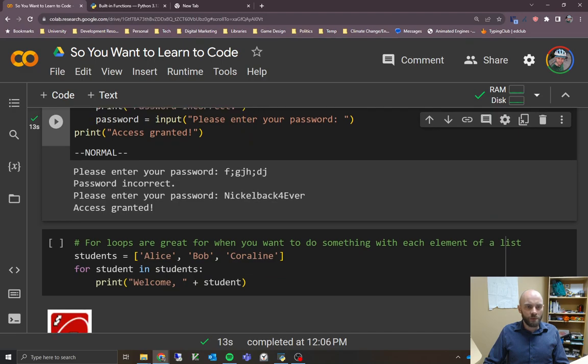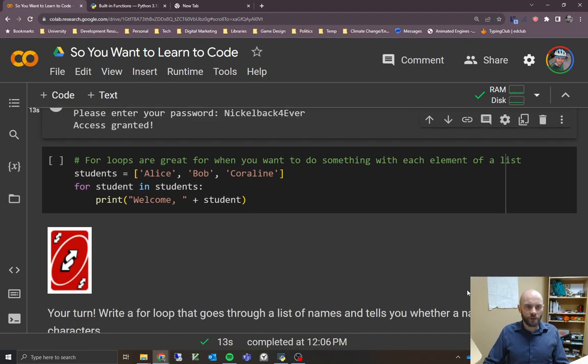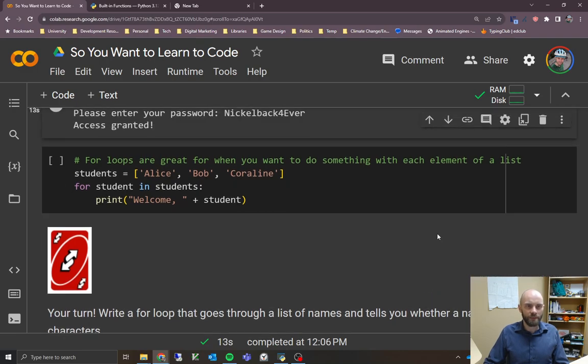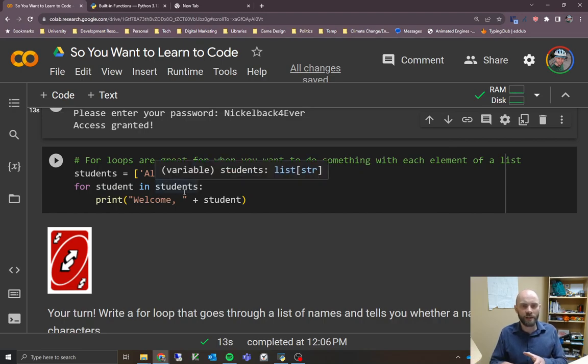Now we'll look at for loops very briefly. For loops are great when you want to do something with every element of a list. Each single element of a list, you can use it on other things besides lists, but lists are a great sort of simple way of looking at what for loops can do. So the syntax here, the way that you write the code, is for temporary variable in list, or whatever thing you're going through trying to do something on each element of it. You could do it for a string, I think, if I'm not mistaken. I think it would just do something for each character of the string.